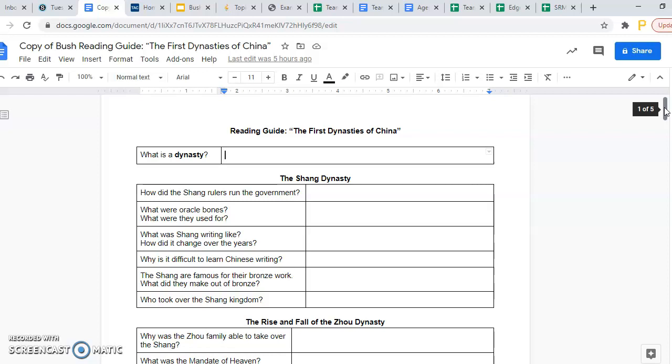And then the final thing we will do for Thursday is complete the quick check, which is a 5-question quiz for the week, and that will be it for social studies this week. So as you are working on this reading guide tonight, Wednesday, and even into Thursday, if you have any questions for me, feel free to email me, and I will see everybody on Thursday.